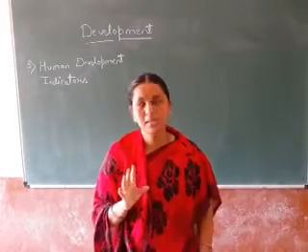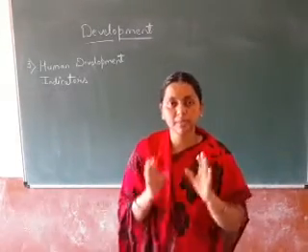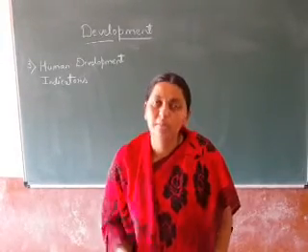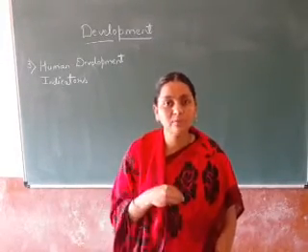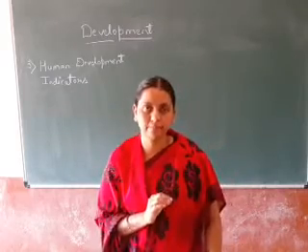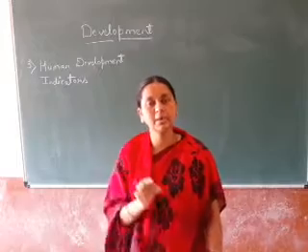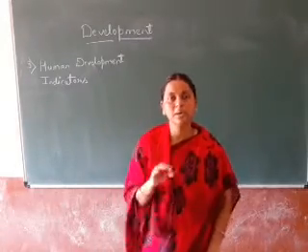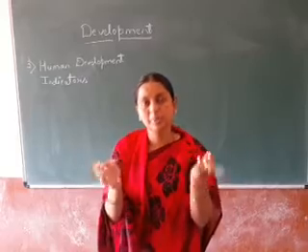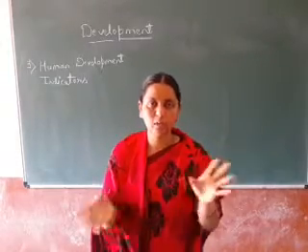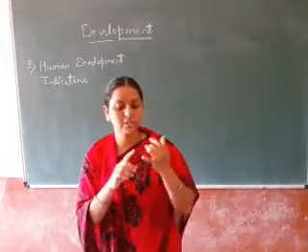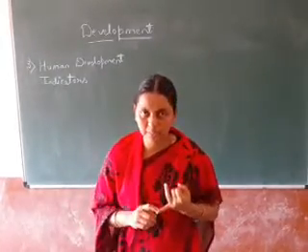Understood? See here, in a family, if there are 10 members, all the people don't earn money. But still, what happens? We have to spend money on all the members of the family. So here, per capita income: we divide that income by the number of people there are, for all of them. In this way, purchasing power is measured by per capita income.